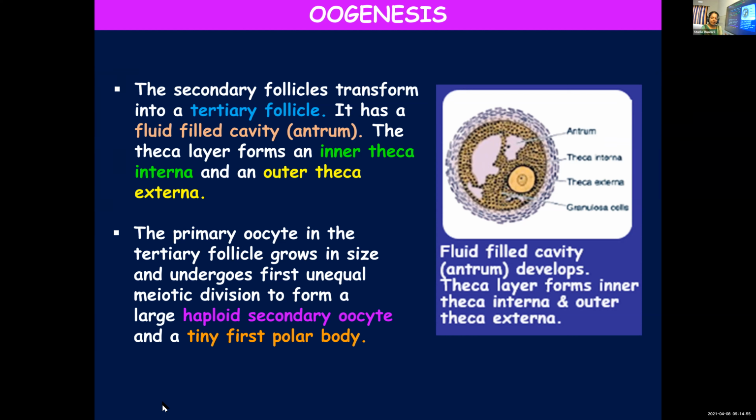They'll grow in size and continue the meiotic division, and as a result of meiotic division, you call it an unequal division because the two cells formed are not equal in size. One is a large haploid secondary oocyte and a tiny first polar body. This polar body, actually, it is unknown. Scientists could not find out what happens to this particular polar body. They assume that this will get degenerated.